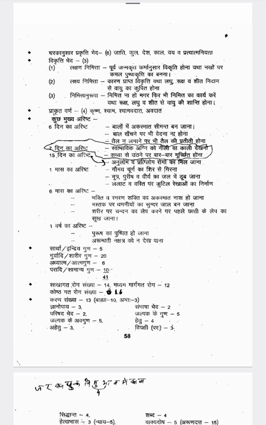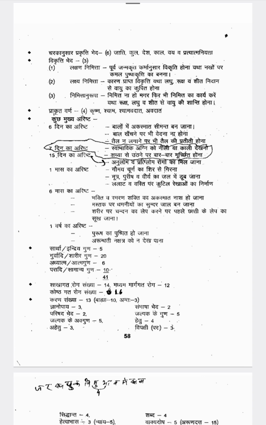Next one is Gurvadi Guna or Sharira Guna. Okay, so that is 20 in number, that is Guru, Manda, Shita, Snigdha, Slekshna, Sandra, Mridu, Sthira, Sukshma, Vishada, Laghu, Tikshna, Ushna, opposite of all these things.